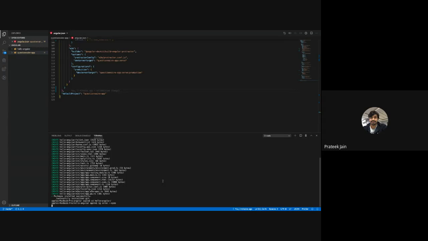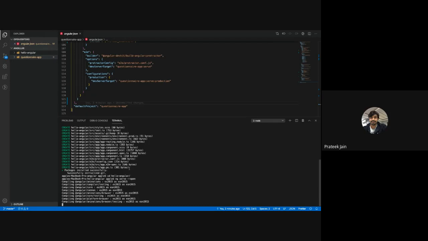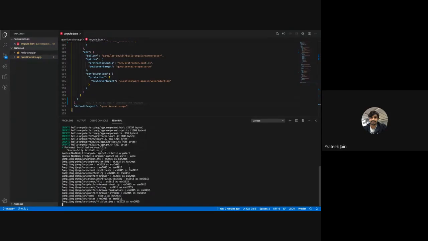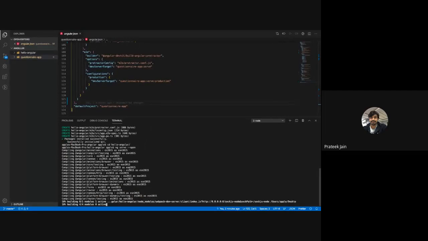Now I think you guys can see the screen, or I will just zoom it once. Okay, now you can see the commands which I am running. Here I am doing ng serve --open. That is compiling all the stuff behind the scenes. What ng serve is actually doing is trying to run your application. It is trying to combine all the files and folders and whatever you have written inside, and you are going to get an output in your browser.